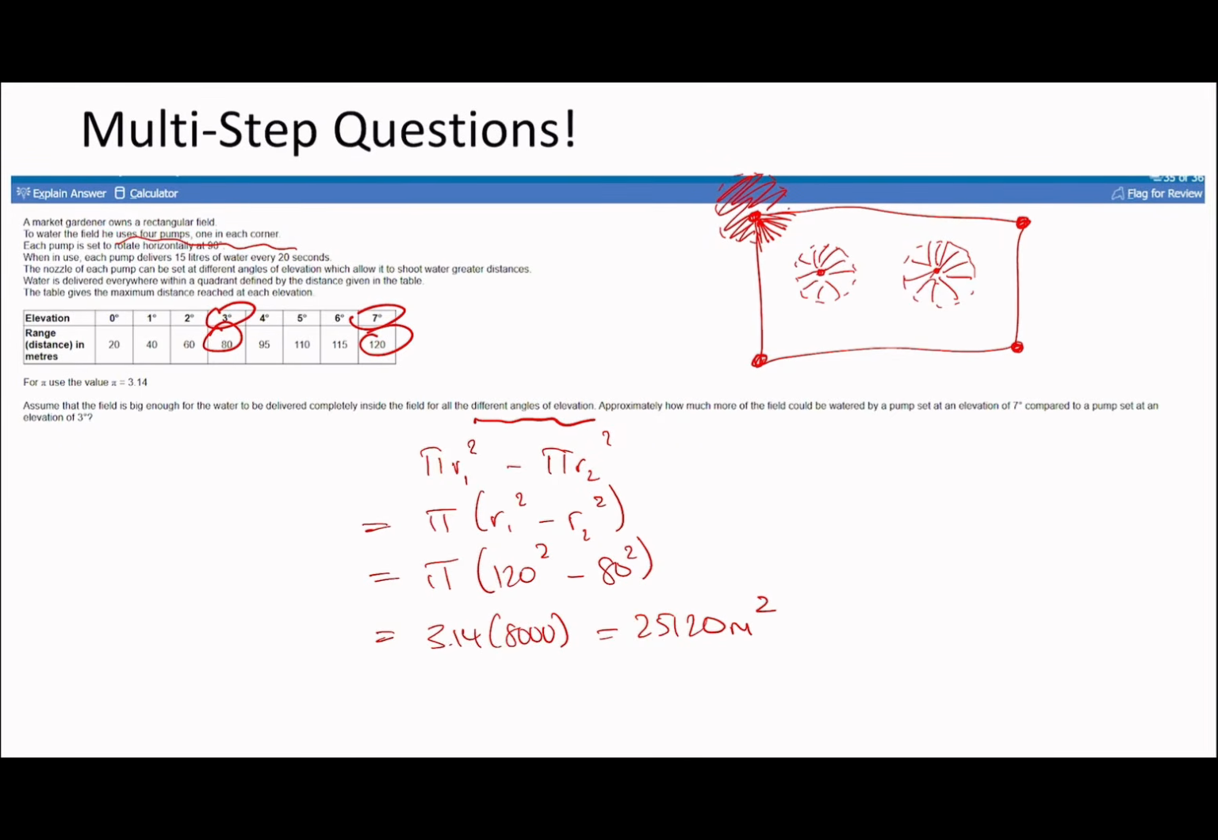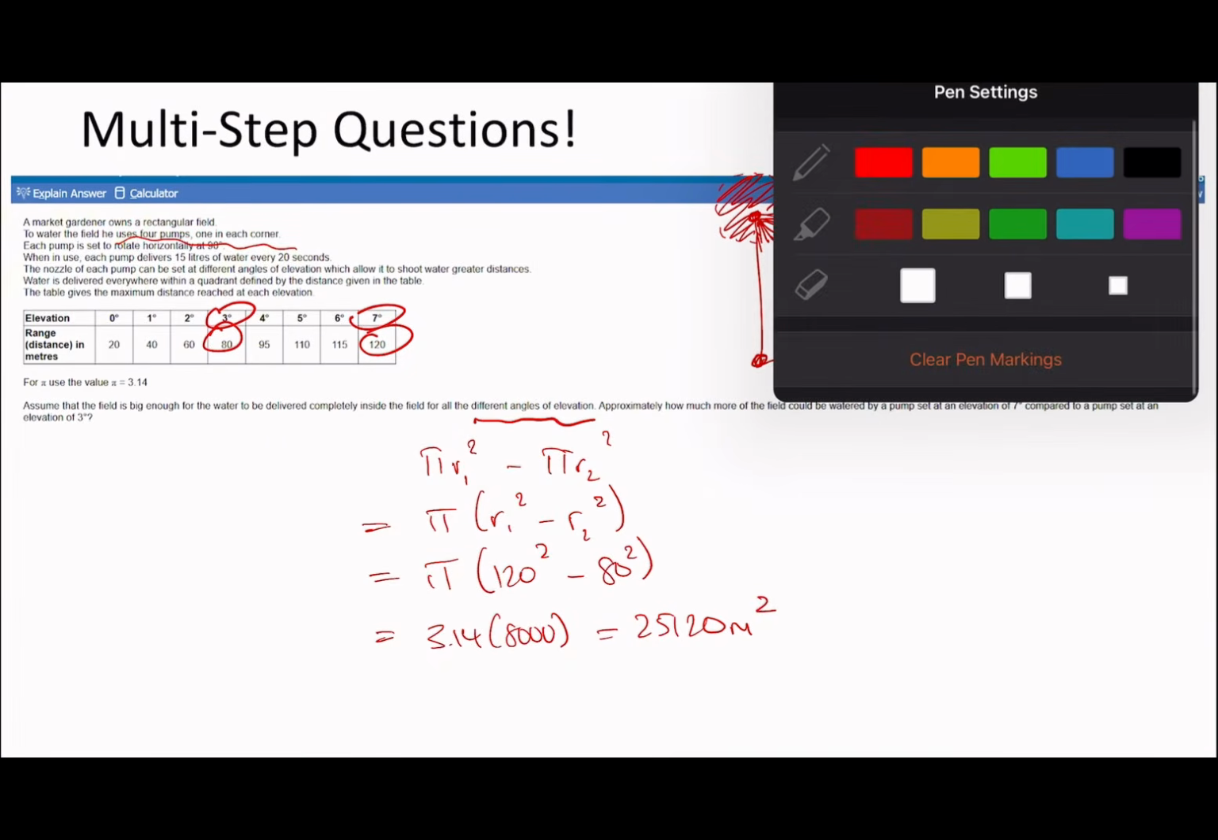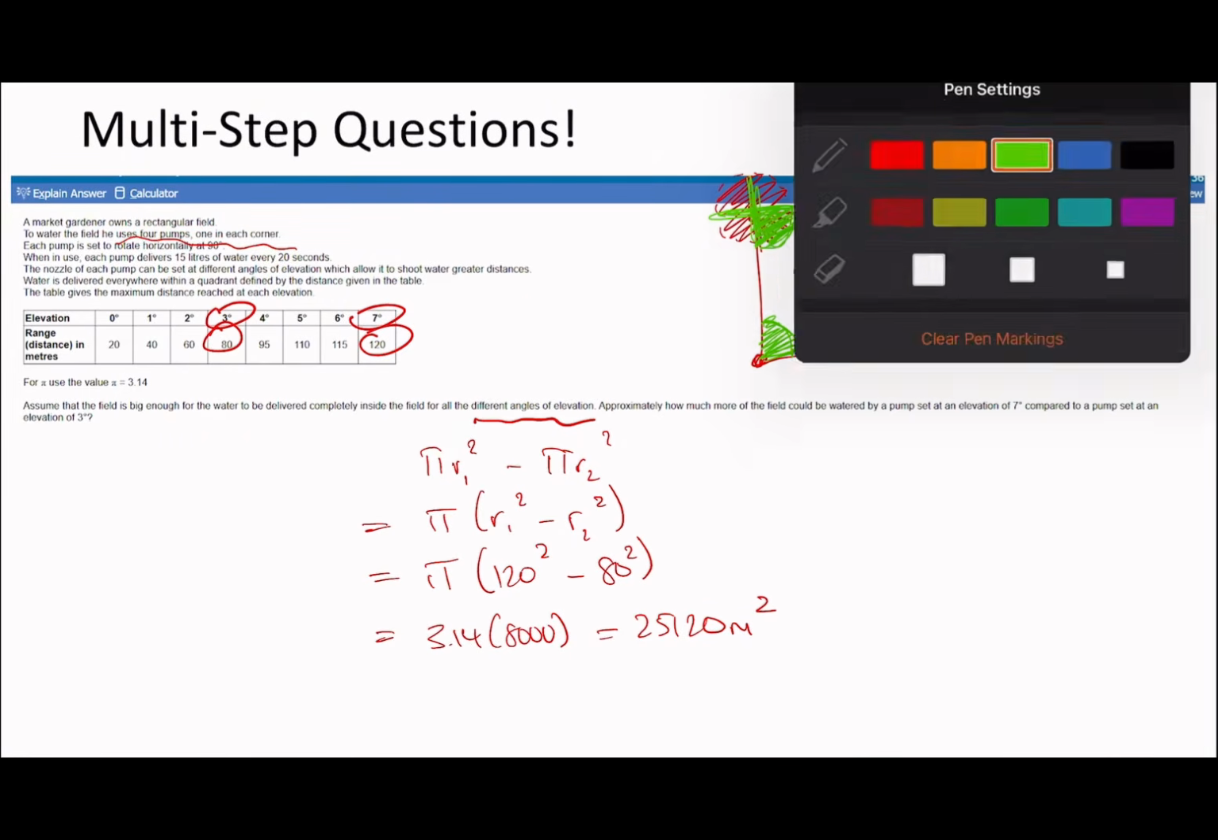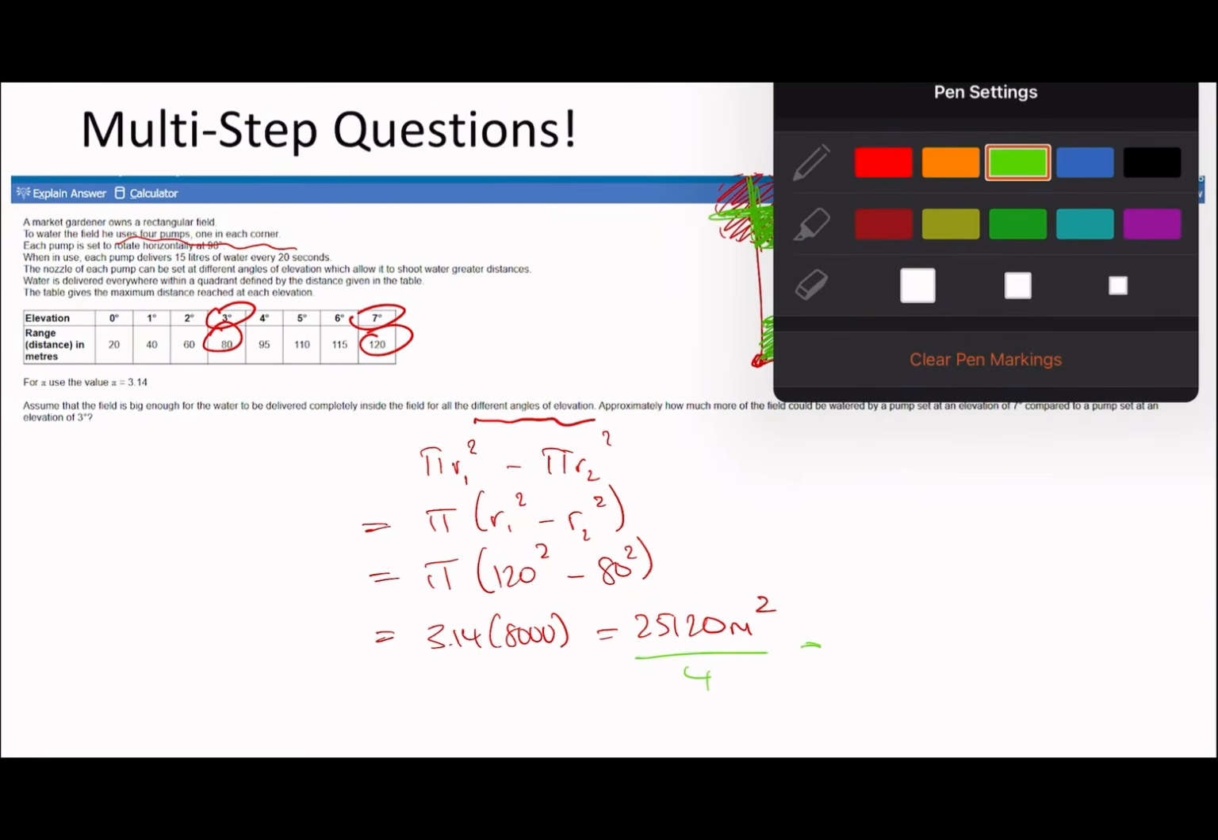However, we're not done with the answer yet, because what we worked out there is the area if all the quadrants were spraying water, or if water was sprayed onto all of the field. But remember, it's only sprayed onto 1/4 of the field. Only this bit of the field gets that water. That's what matters. Okay, so therefore, to get our final answer, we have to just divide this by 4, and you get 6,280 meters squared, which I believe is the answer.